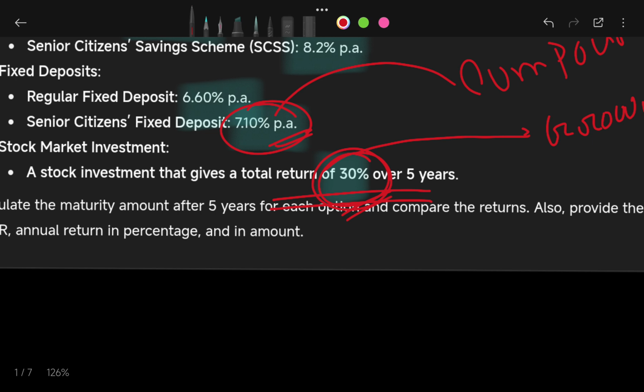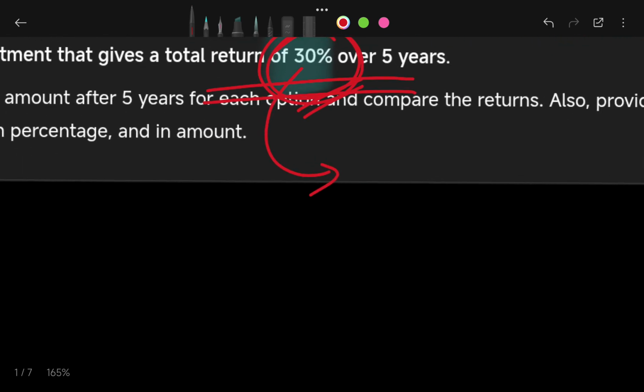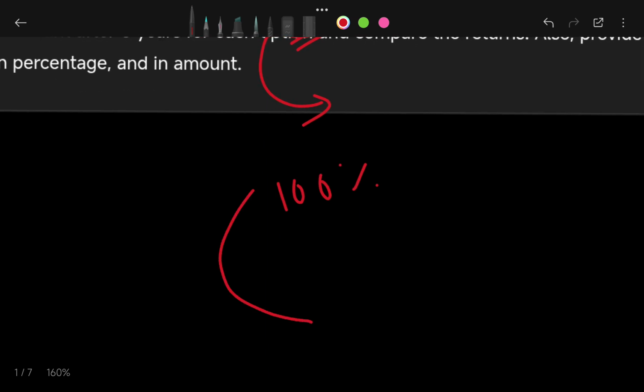Many investors on YouTube or any social media will advise you to put money into the stock market, but the stock market is highly volatile. It means the return is not certain. It could be 100% or it could be minus 100%.